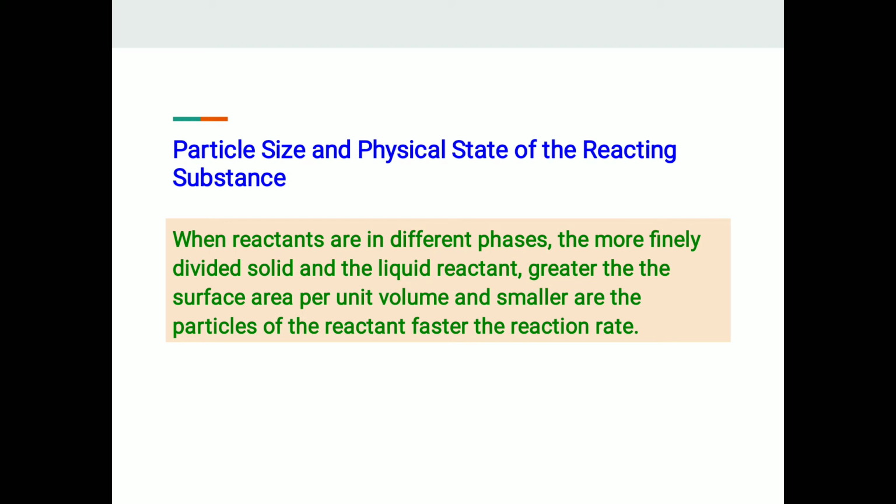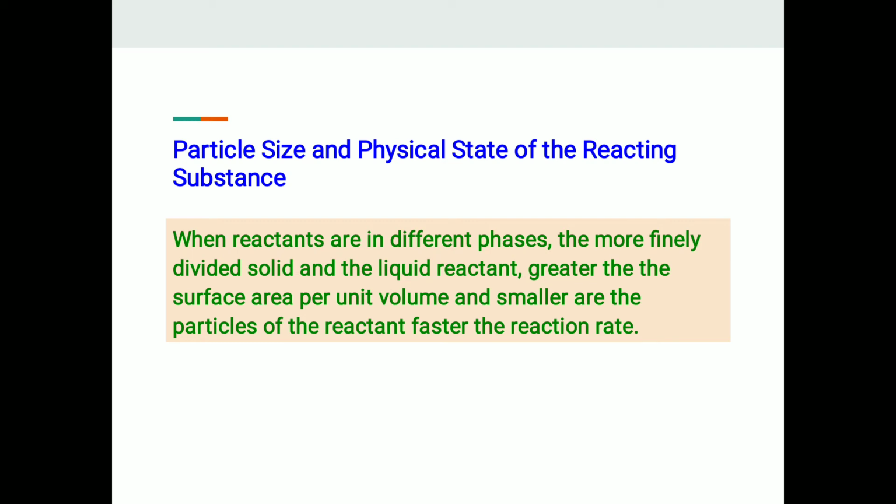Next, particle size and physical state of reacting substance. Next factor, particle size and physical state of the reacting substance. When the reactants are in different phases, generally the more finely divided the solid and the liquid reactants, greater the surface area per unit volume, and smaller are the particles of the reactant, faster the reaction rate. If the reactants are present in solid form, as compared to the granules, the finely divided powdered substances react fast, means smaller the size of the particles, faster will be the reaction rates.